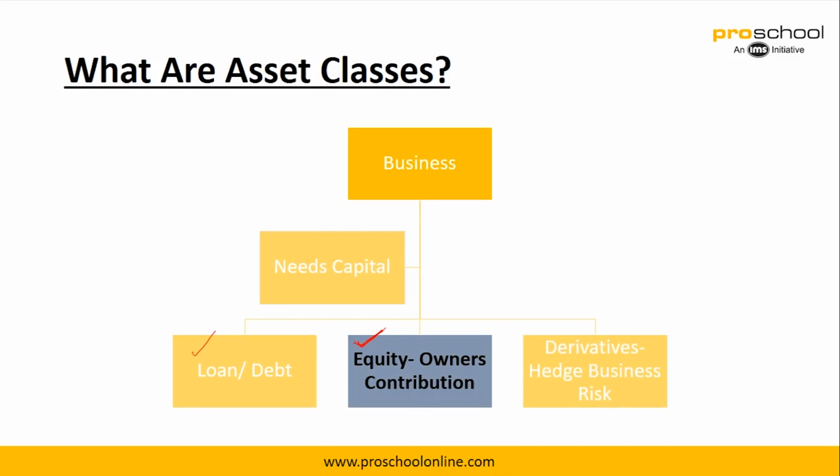And then we have derivatives. We'll come to the uses of derivatives later on, but basically a derivative derives its value from an original asset. So we'll not get into the details of derivatives as of now. Let's just understand that it is used for hedging business risk. For now, let's consider debt and equity.